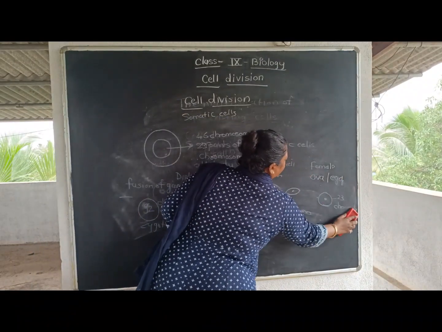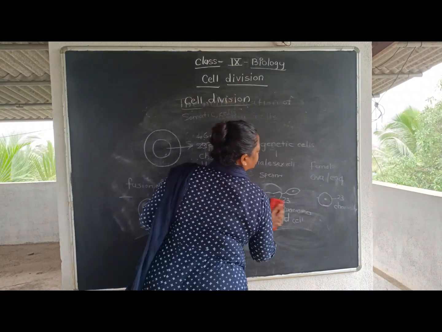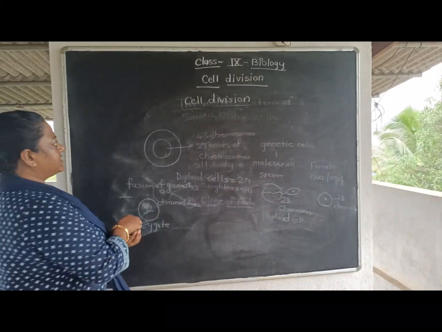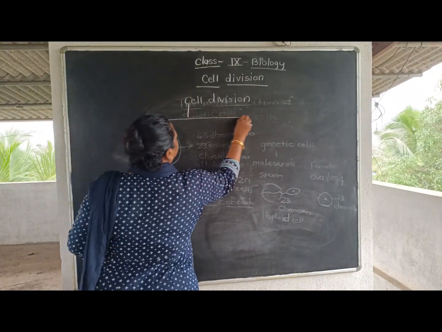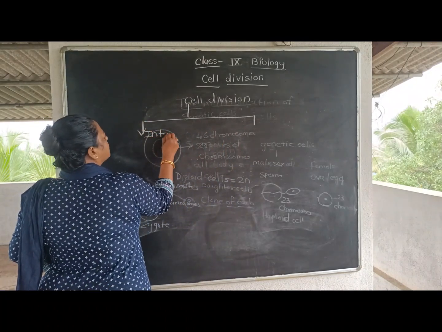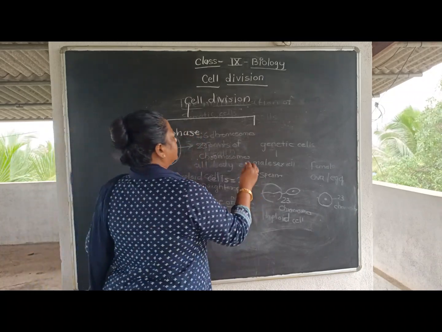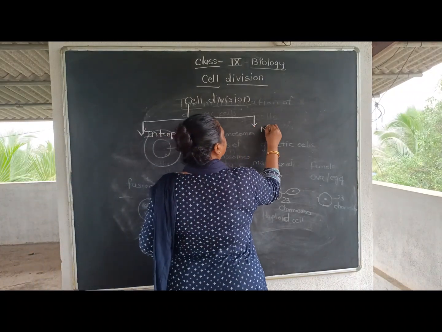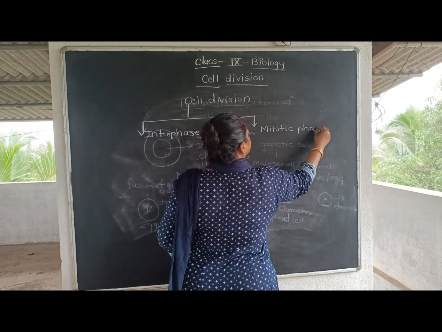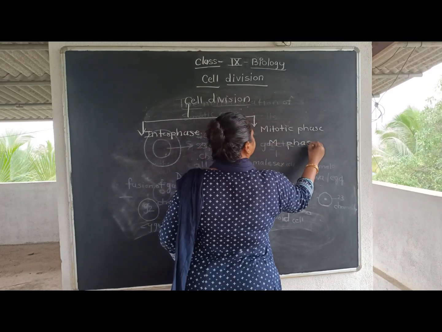Okay, now students, we will move ahead. Cell division is divided into two types, two steps. First is called what? Interphase. And the second step is called what? Mitotic phase, or in short, M phase.